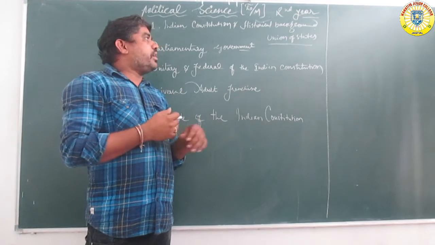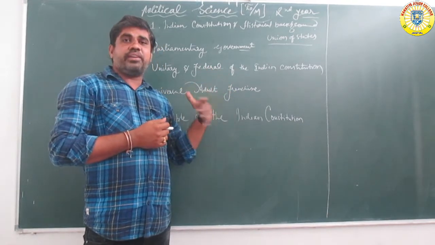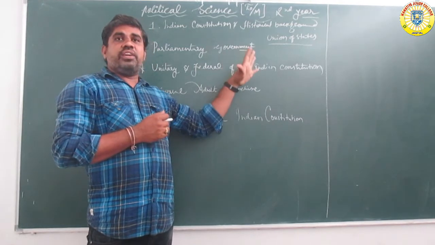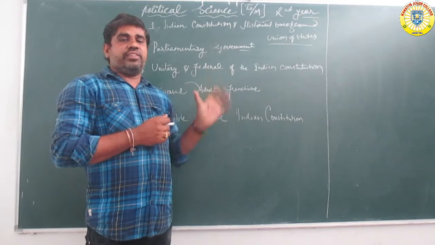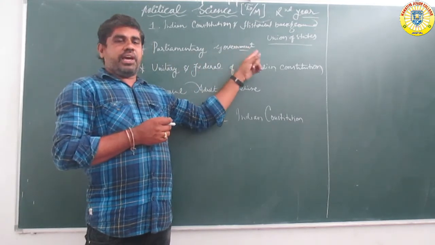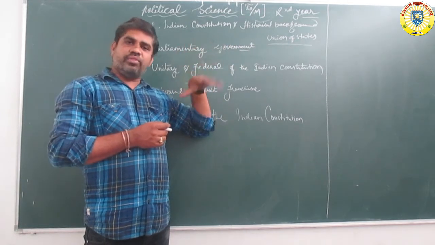About the 1935 Act: its main importance was the mention of the Union of States. Parliamentary government, for example India and Great Britain. Britain also has a parliamentary system.